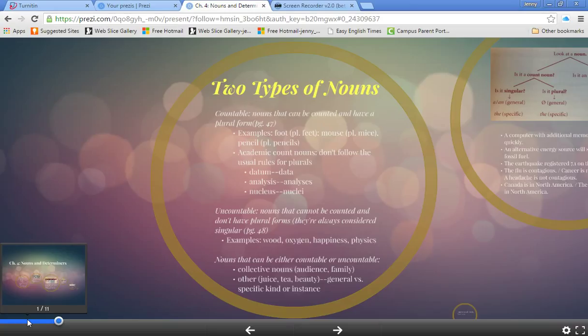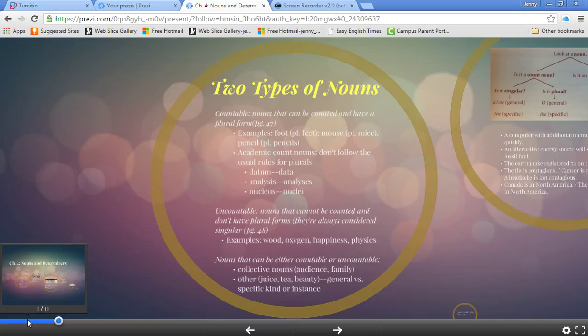Like foot is a countable noun. This is an irregular noun because it has an irregular plural, feet. Mouse is another example with an irregular plural, mice. Pencil is a regular noun with a regular plural. You just add s to make a plural.